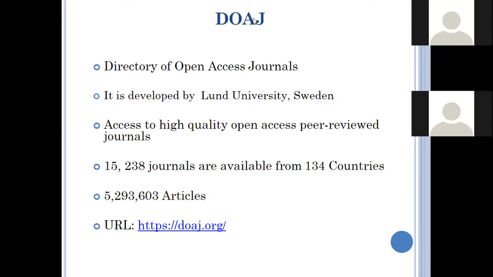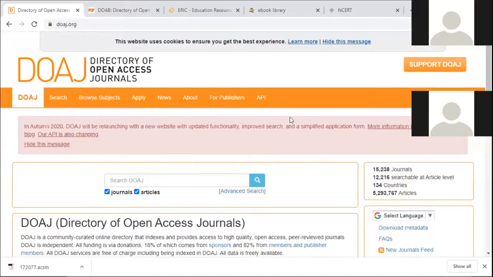We will go to the site. This is the Directory of Open Access Journals. Is it visible?